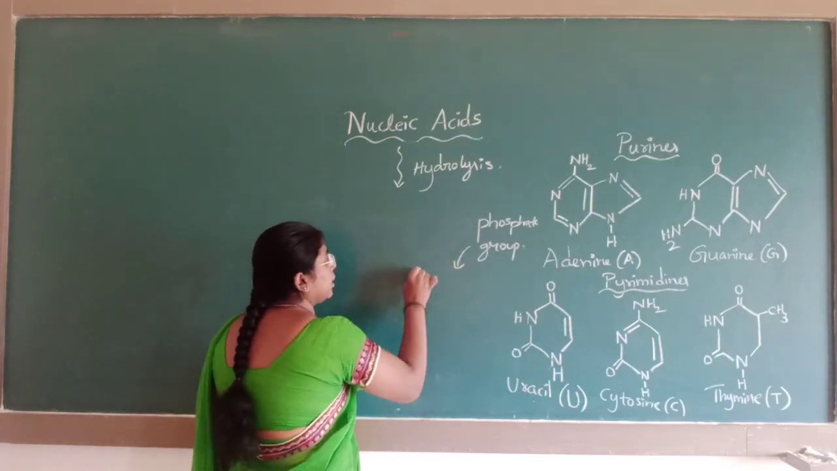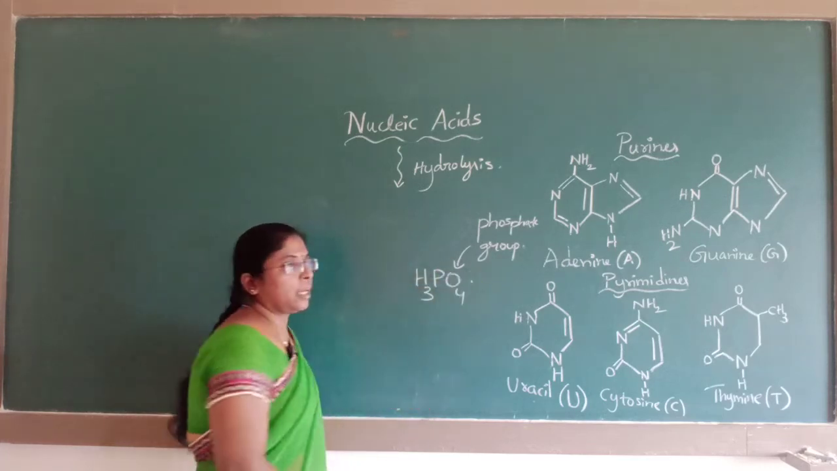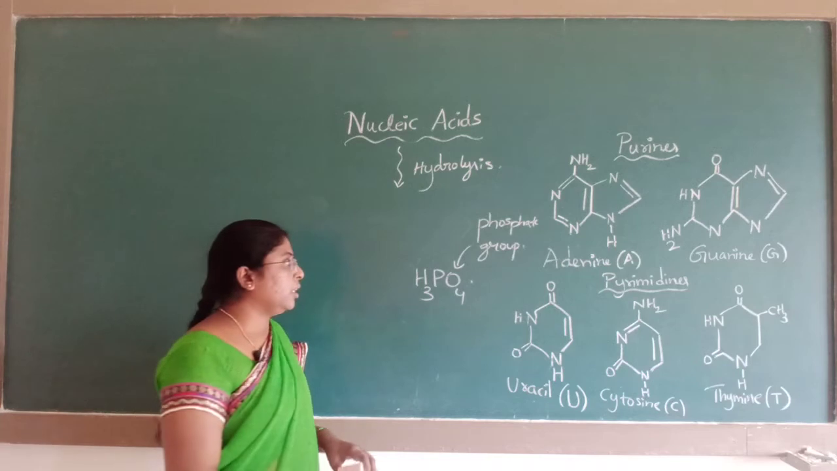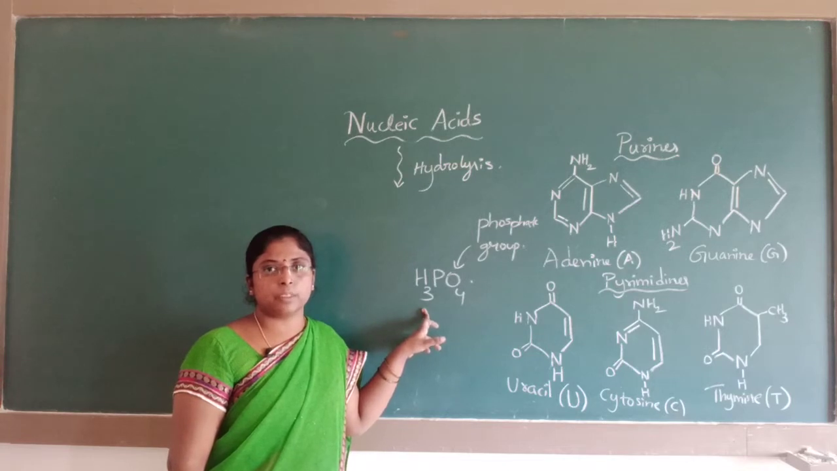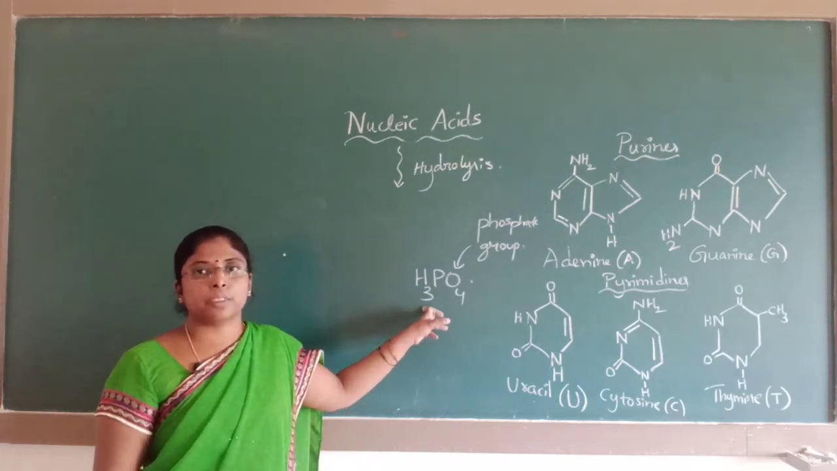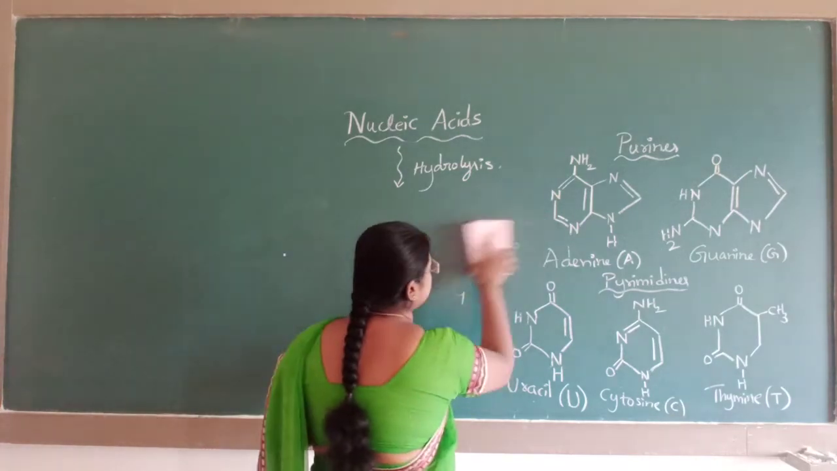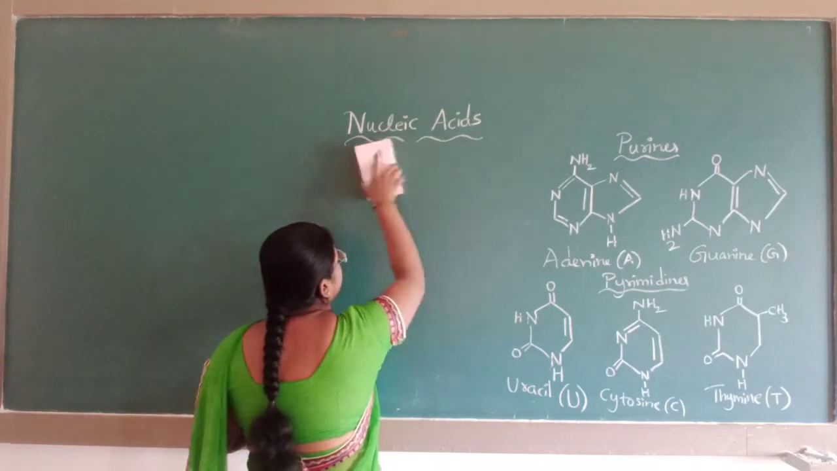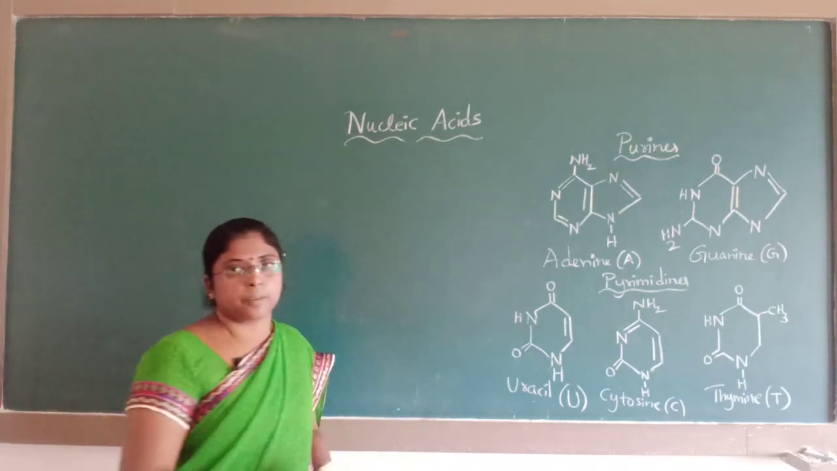Phosphate group. H3PO4, phosphoric acid, reacts with the hydroxyl groups present on the pentose sugar to form phosphoester linkages. I will discuss this in the next one, that is in nucleoside. You can see where the phosphoester group is formed here.